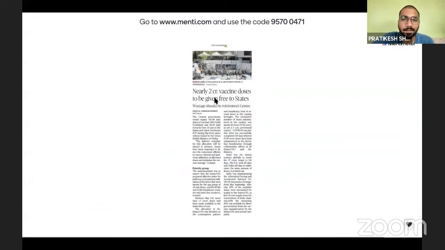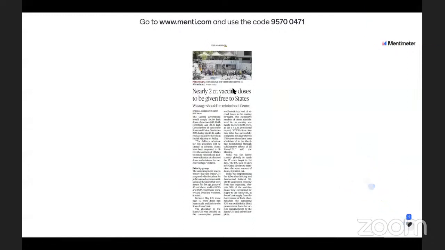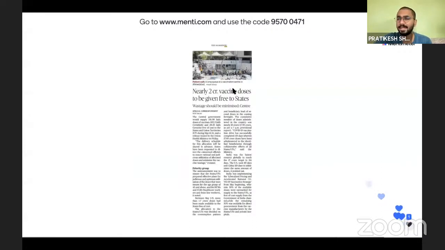Before that, we have this article: nearly 2 crore vaccine doses to be given free to states. So the center has planned to provide free vaccine to states and union territories between May 16 and 31st. So 2 crore vaccines will be distributed among states and union territories free of cost. This article is relating to that. You can go through it.